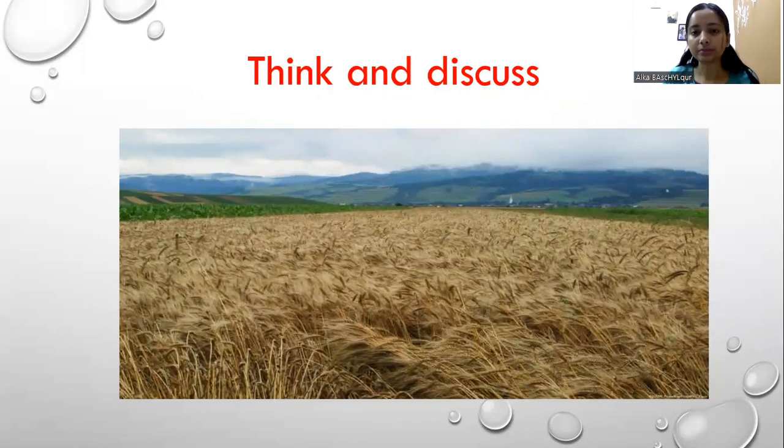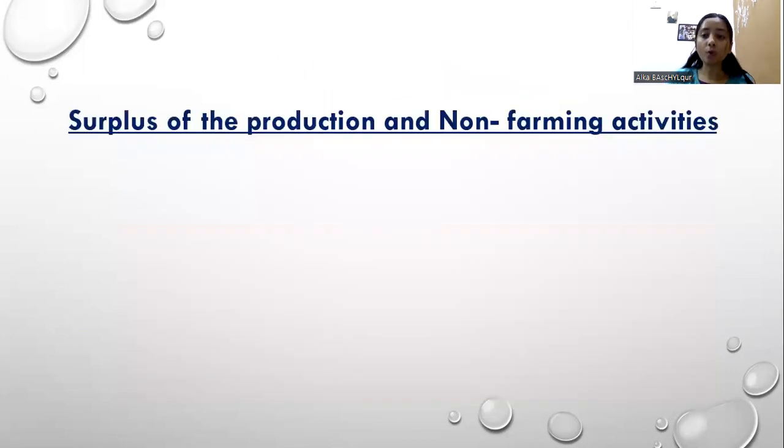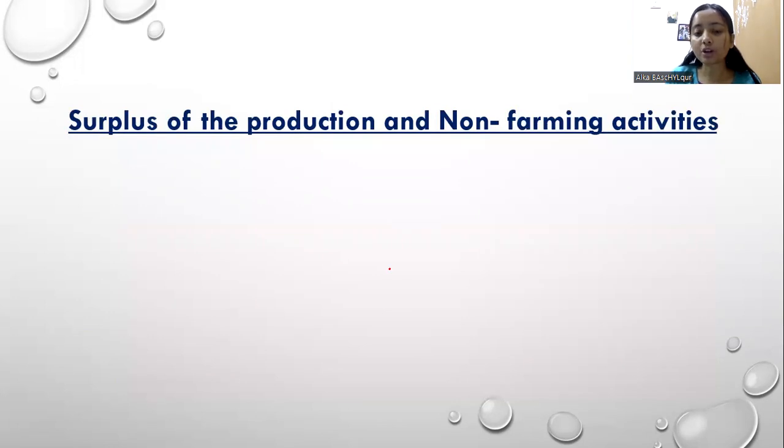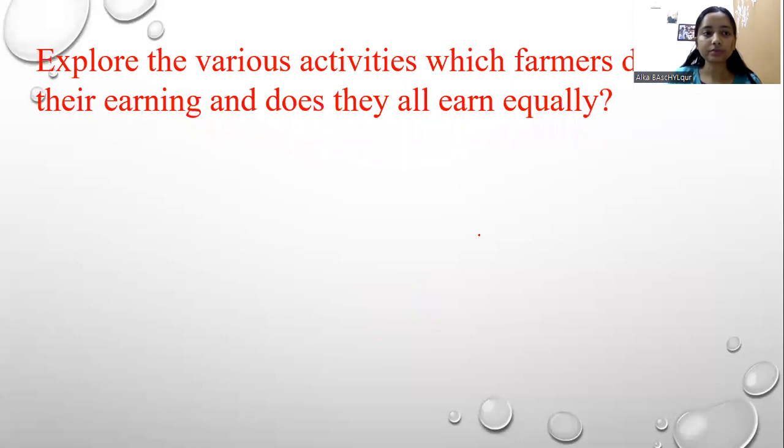of money. So today we are going to talk about surplus production and non-farming activity, like what farmers do with their surplus production. Surplus production means the part of production which is more. Like I have said, some part I will save for my family consumption. The remaining part, which is left after self consumption, is known as surplus. And then we will also talk about non-farming activities.